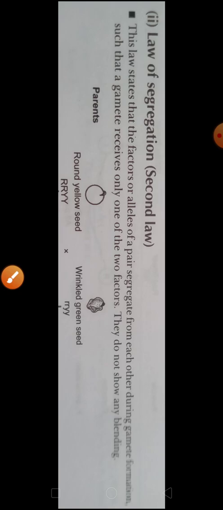Now after these two laws, Mendel performed the dihybrid cross. A dihybrid cross is a cross between two plants with respect to two contrasting characters. Di means two, and hybrid means hybridization.